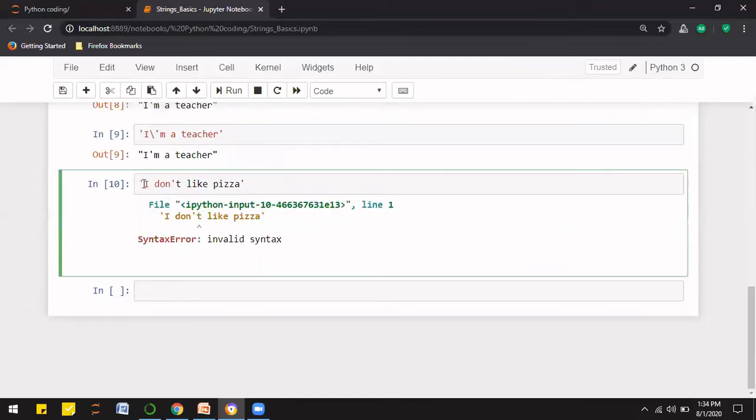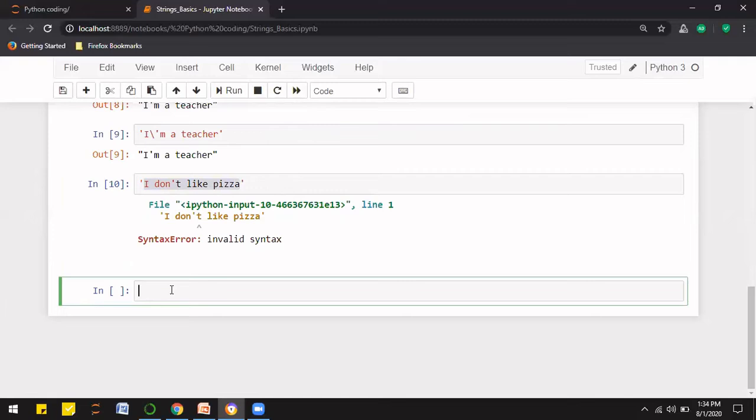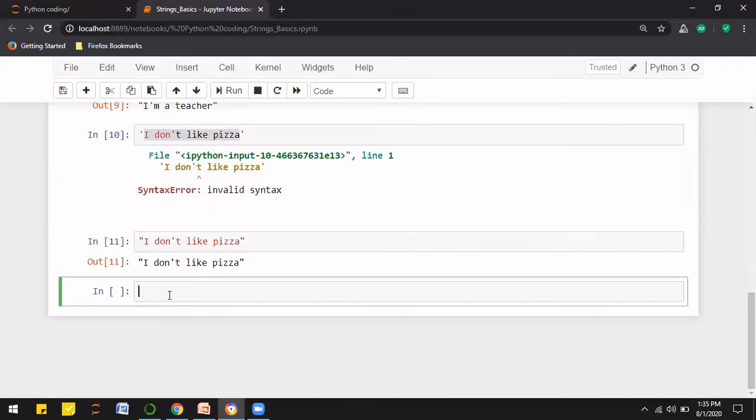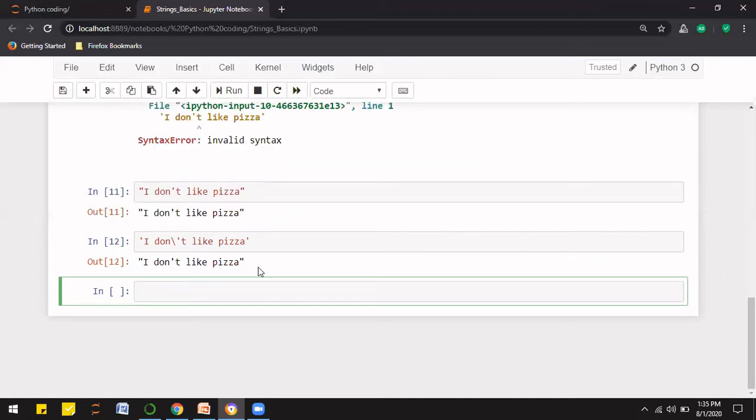So I will copy this and store it in double quotes. We can see that there is no error now. Or the other way is, if I want to store it in single quotes only, then before this I need to put the backward slash, and I can see that it's perfectly fine.